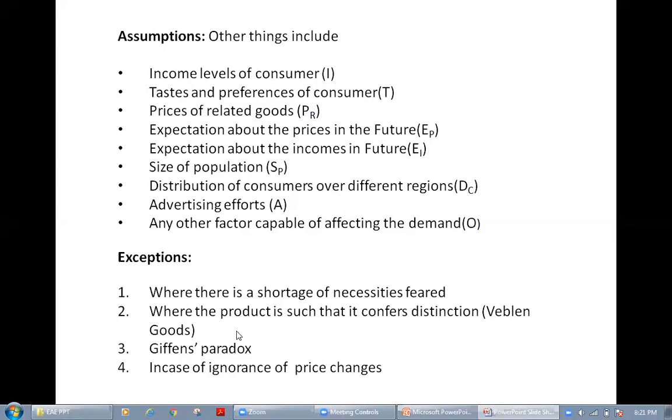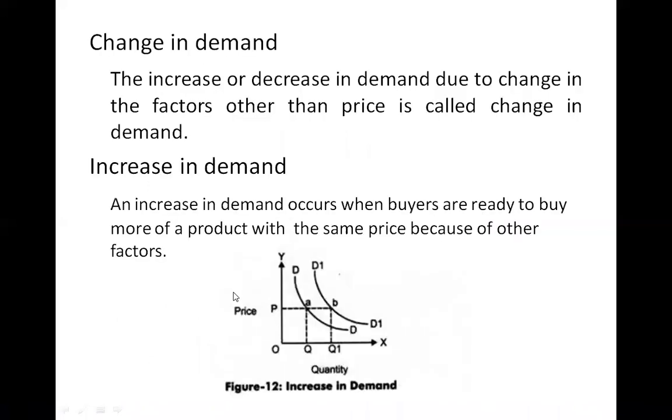When the prices are increasing, they are buying more and more. When the prices are decreasing, they are buying less quantity. This is a different paradox. Last one, in case of ignorance of price changes. Suppose you are ignorant of price changes in the market, you buy more and more quantity with higher prices because you are ignorant of price changes in the market. These are the exceptions to the law of demand.